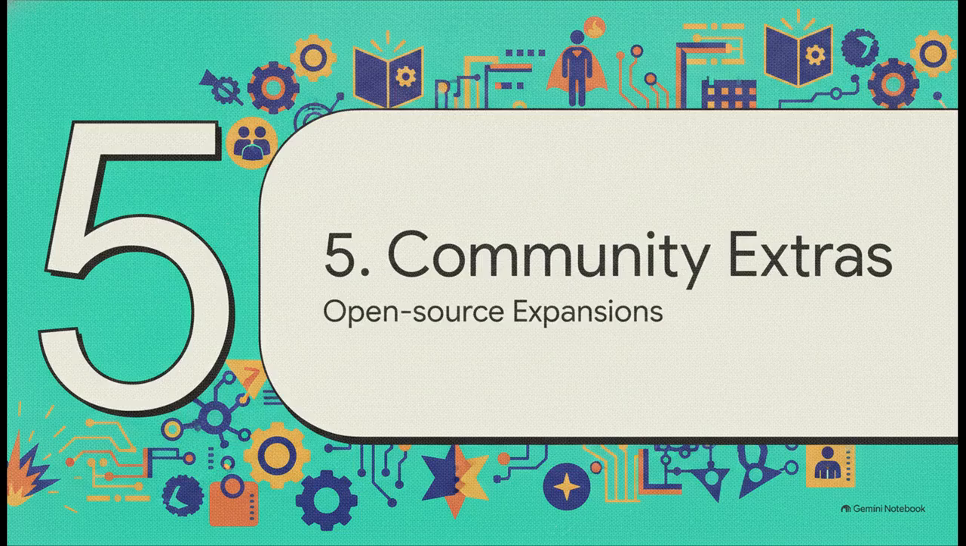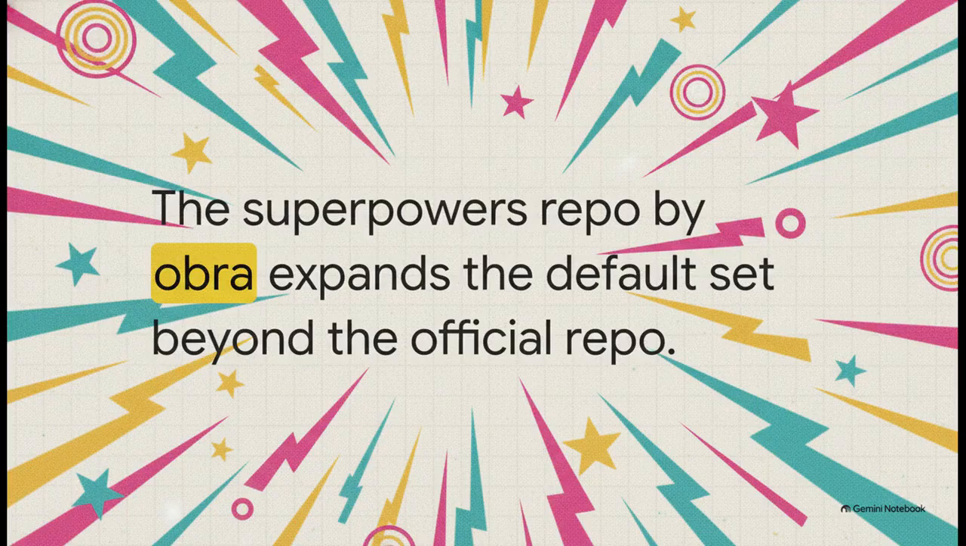Section 5. Community Superpowers. But it doesn't stop with the official tools. A prime example from our sources is the Superpowers repository, built by a developer named Obra. This project takes the whole foundational concept of agent skills and just massively expands on it. It absolutely proves that this execution layer is spreading like wildfire and is fully extensible by the open source community.